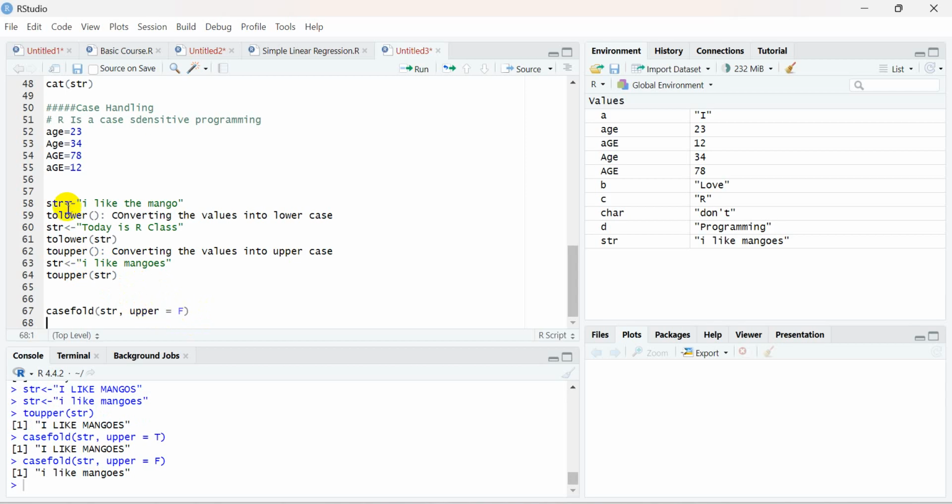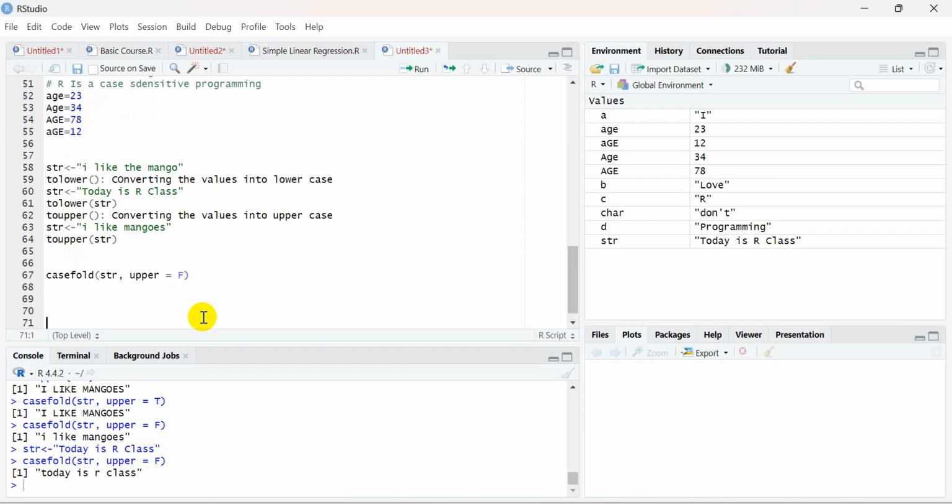Let's suppose you have a string with some values in uppercase and some in lowercase. If you use this string and specify upper equal to FALSE, it will convert all those uppercase letters into smaller case letters. You can see that previously this was capital, this was capital, and now everything is in small case. In that way you can handle case folding and convert the case as per your requirement.